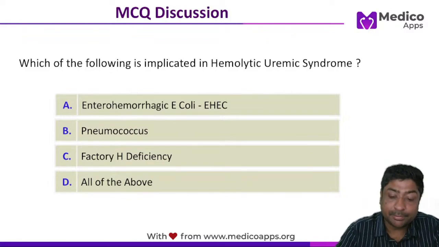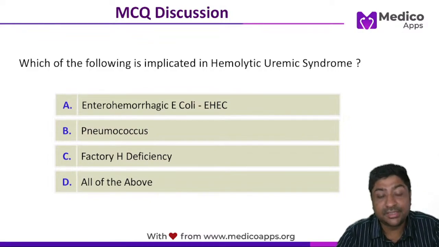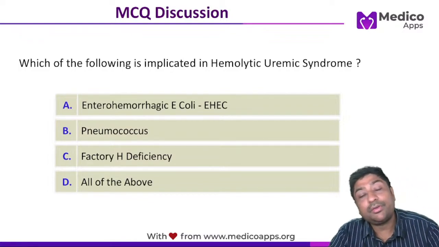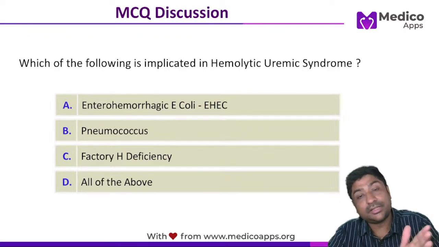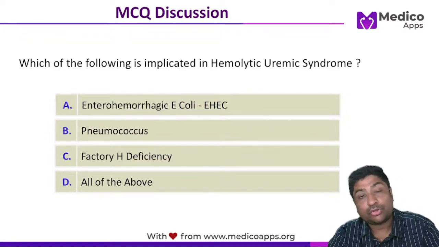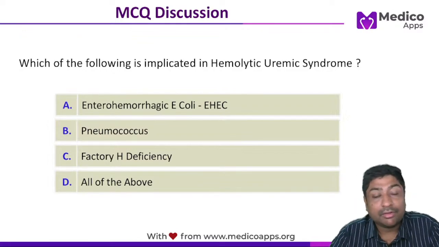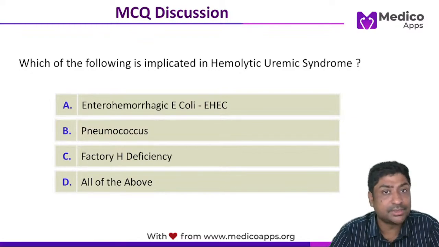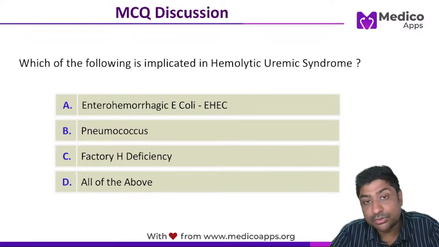So how does the patient present? What is the clinical feature? What is the age of the presentation? Generally, it will be a child. Now, this is very important because a very related disease is TTP, where the age profile is adult. Thrombotic thrombocytopenic purpura will have similar clinical manifestations as HUS. Similar, I'm not saying same. So one thing is we can easily differentiate between TTP and HUS based on the age.